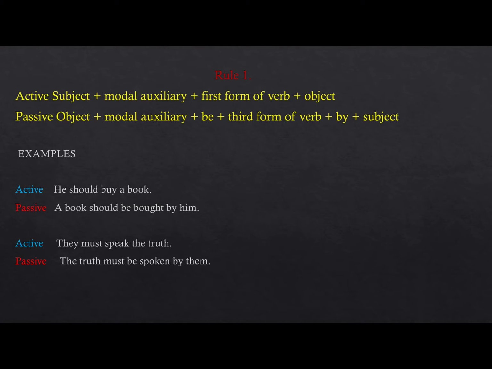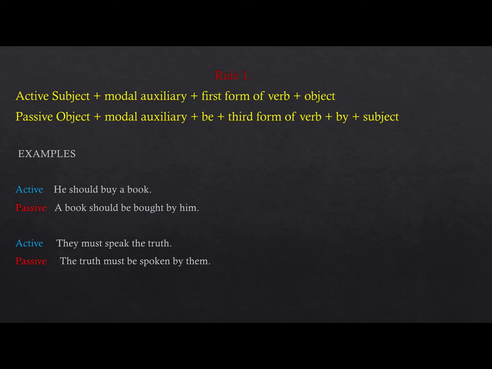Here, before I give the example of this modal auxiliary, remember that in all the modals where we don't have the perfect form of tense in that modal, all those modals will be followed by be and the third form of a verb. It can be shall, should, may, might, can, could, ought to, used to.